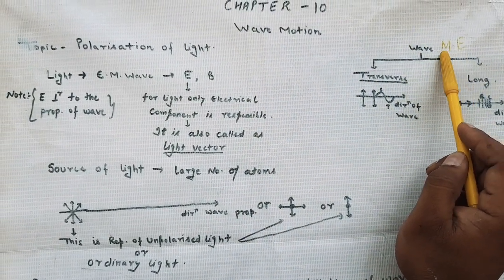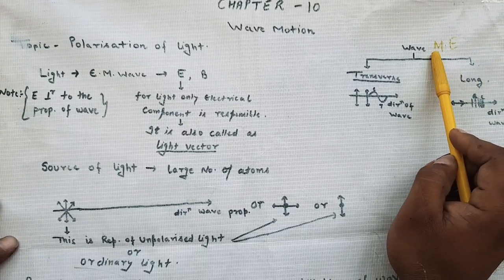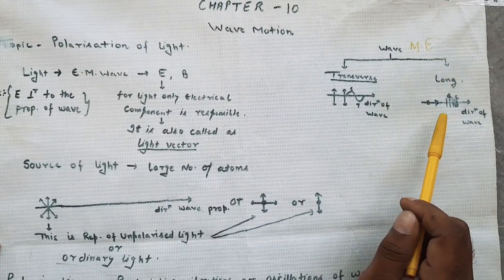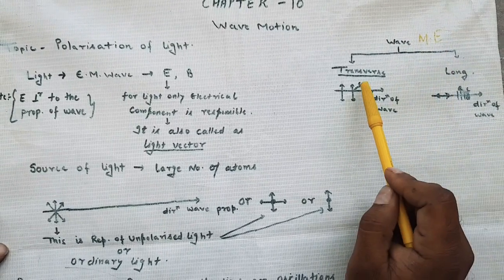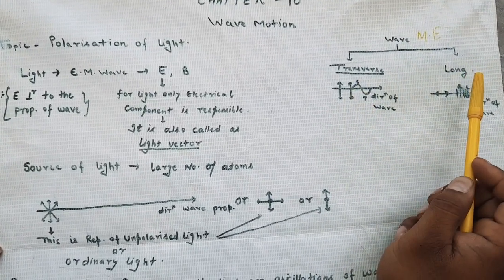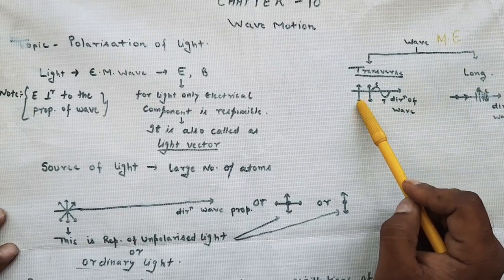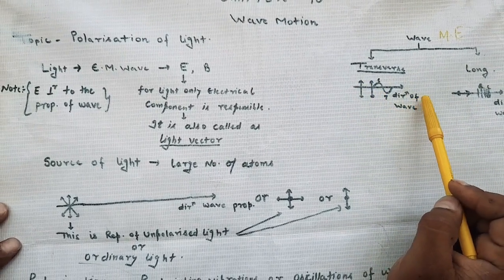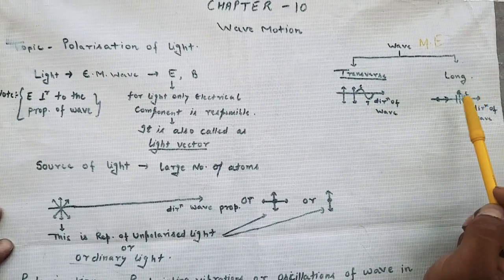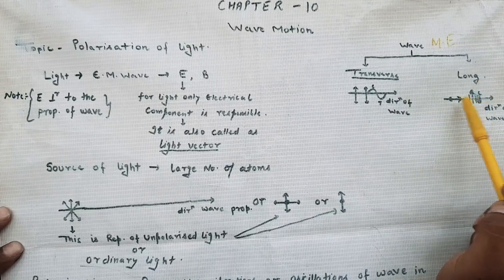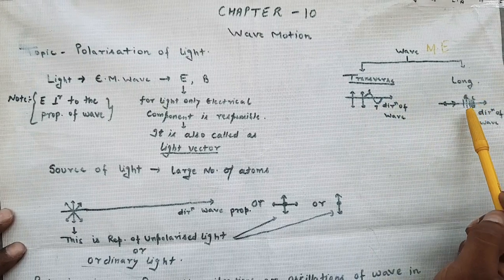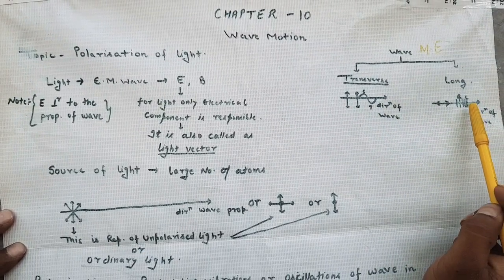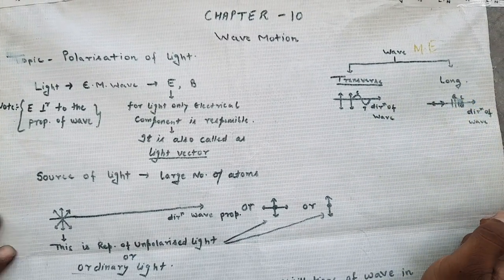As we know in 11th class, a wave is a disturbance which is created by any form of energy, and there are different types of waves. We are studying about mechanical waves. There are two forms, one is transverse, another is longitudinal. In a transverse wave, the particles move perpendicular to the direction of wave motion, and in a longitudinal wave, they move parallel to the direction of wave motion. In a transverse wave, crest and trough are formed. Here, rarefaction and compression are formed.